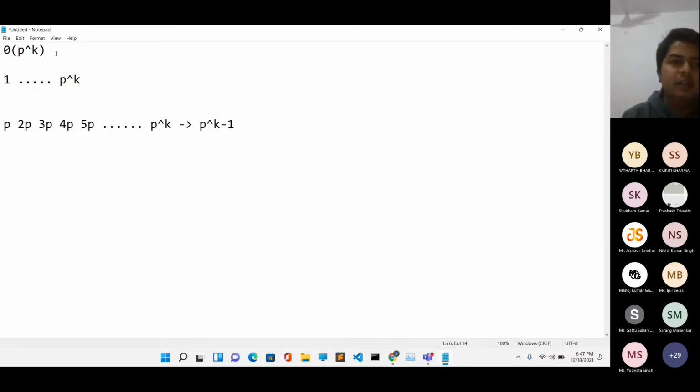So therefore, if you ask what is the value of the Euler-Totient function for p raised to the power k, it is equal to p raised to the power k minus p raised to the power k minus 1.